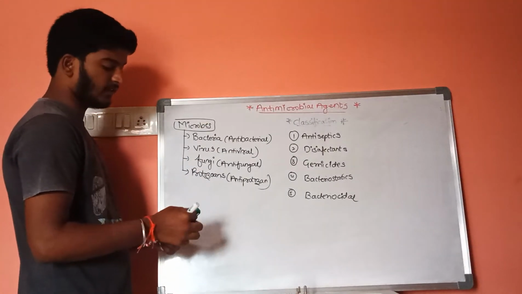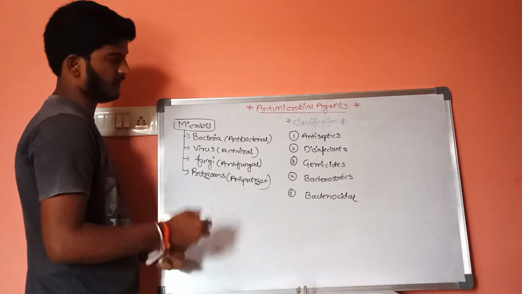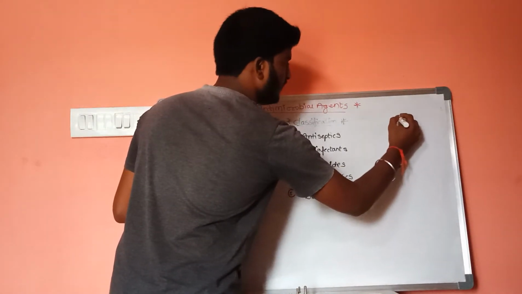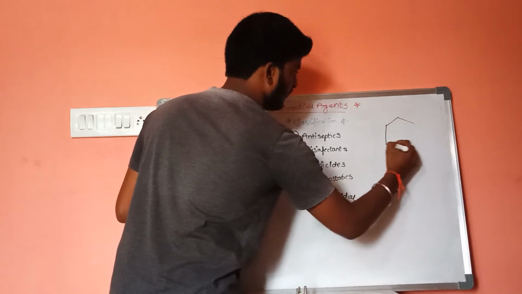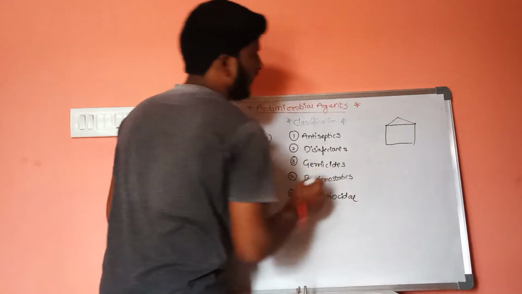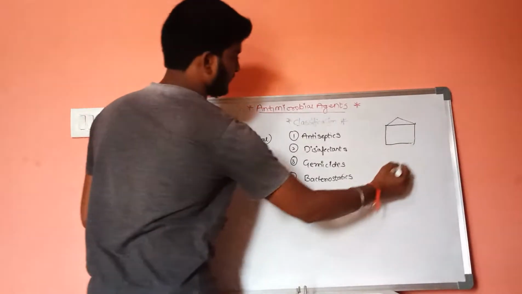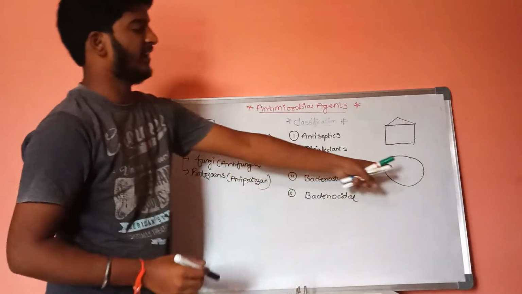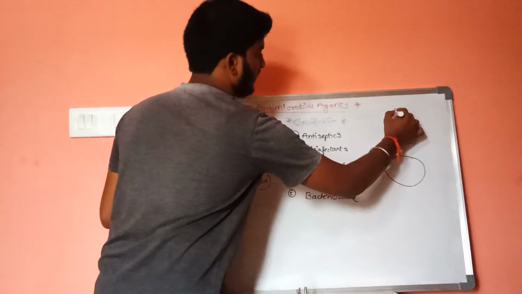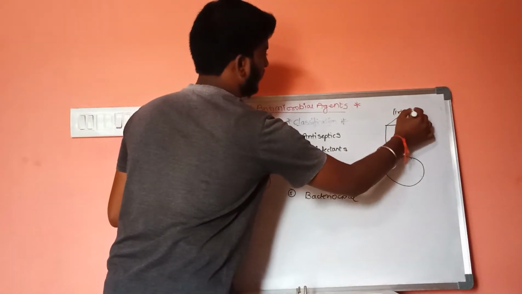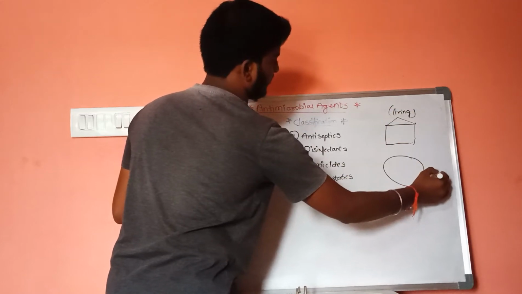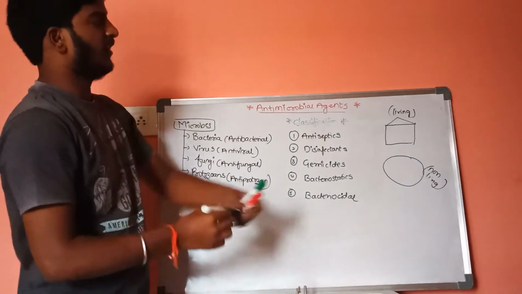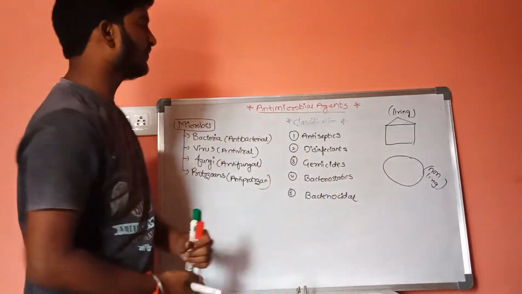Now, before we study these 5 different types of antimicrobial agents, let us consider two structures. Let us consider this is a human body, which is a living thing, and this is a non-living thing.